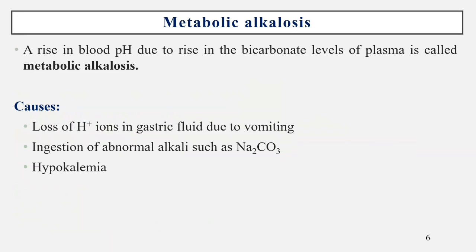Then hypokalemia, which means decreased potassium levels. When potassium is depleted, more H plus ions are exchanged for sodium. So the urine becomes more acidic and the body fluids more alkaline.